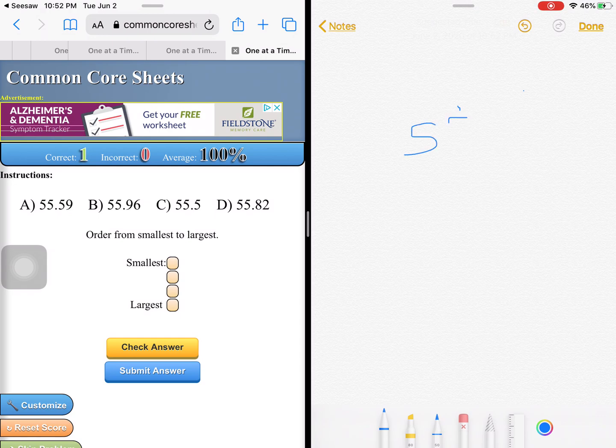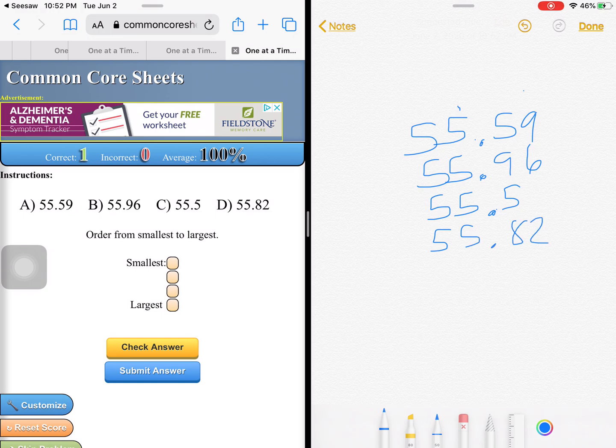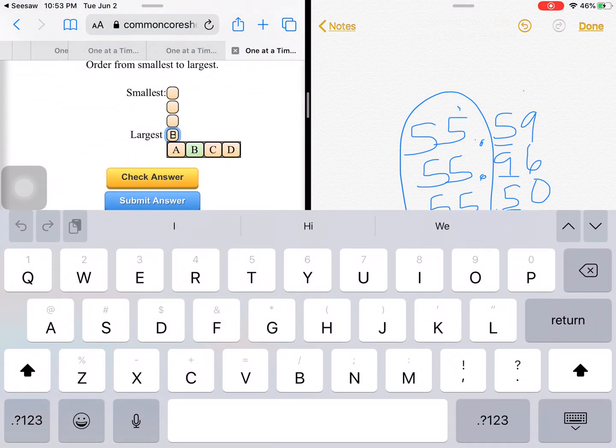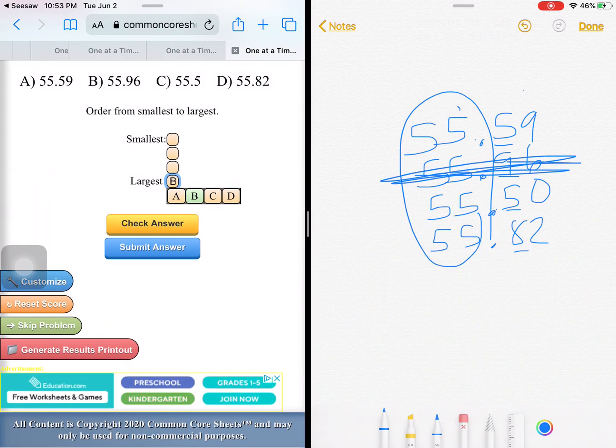So I would go 55 and 59 hundredths, 55 and 96 hundredths, 55 and 5 tenths, 55 and 82 hundredths, and I notice that they're all 55, so I have to look at the decimal. This is like having a 0, so I'm going to go 5, 9, 5, 8. So I already know 9 is going to be the biggest, so I can even just put B is the biggest because 9 is the biggest, right?